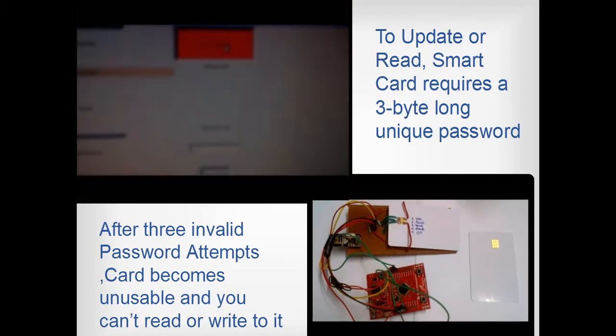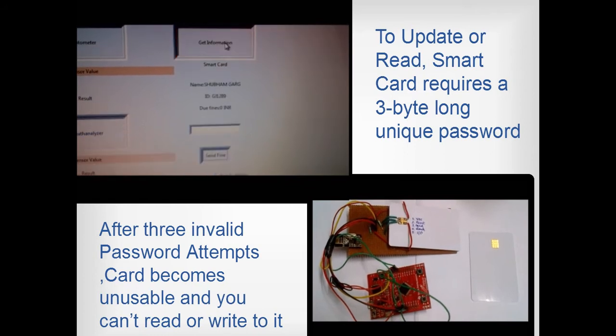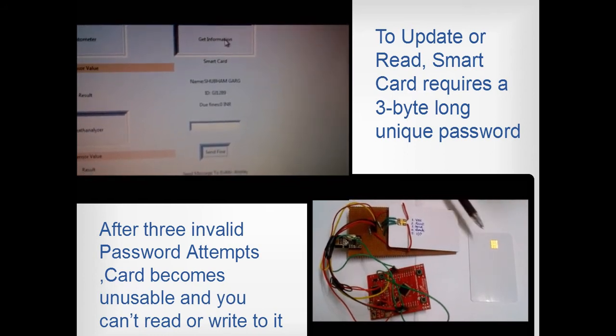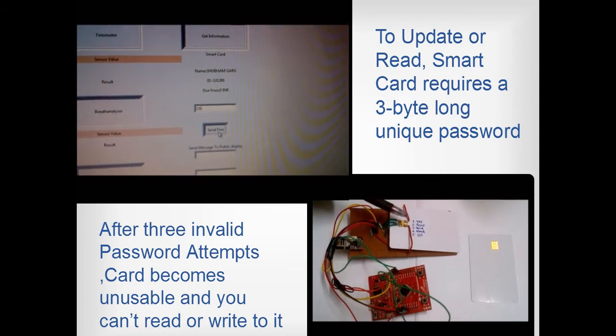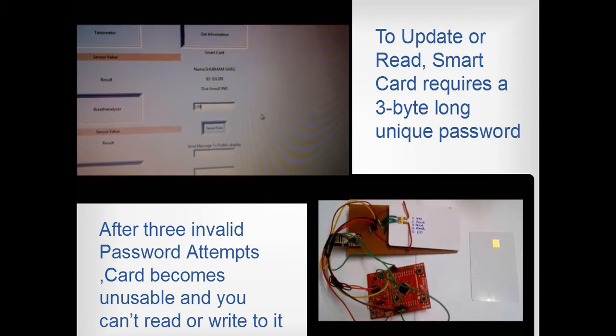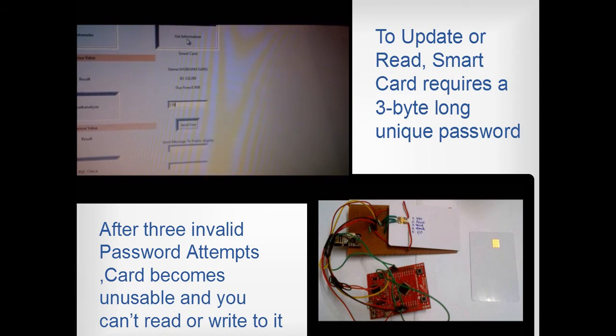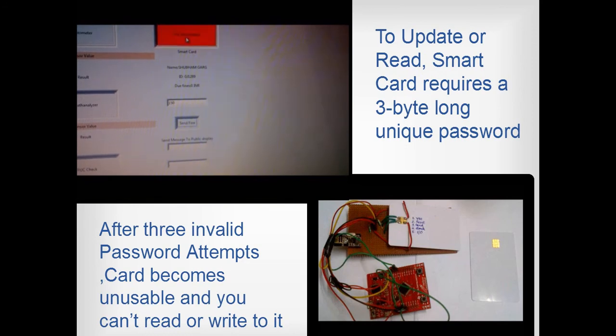We have stored name, unique ID and due fines. On clicking get information, the personal information is received from the card, and on clicking send fine, the fine amount is sent to the server and the smart card is updated. Now on again clicking get info, you can see the 150 rupees due fine.